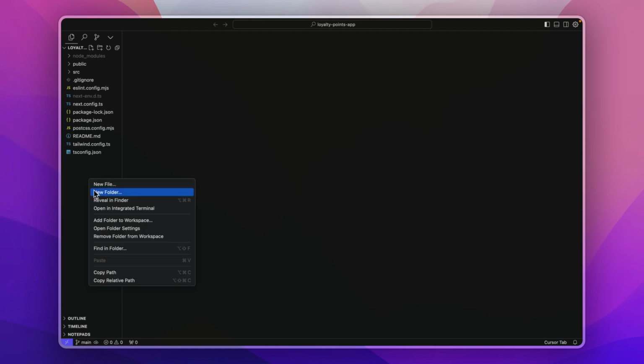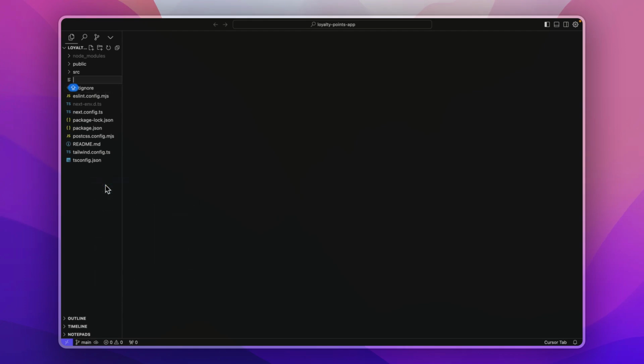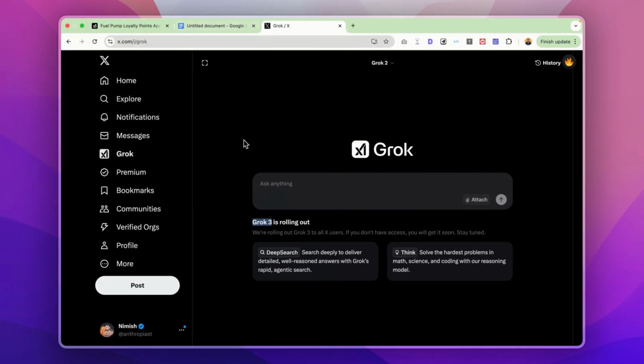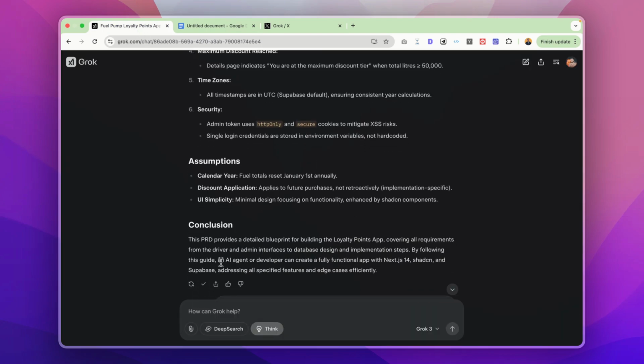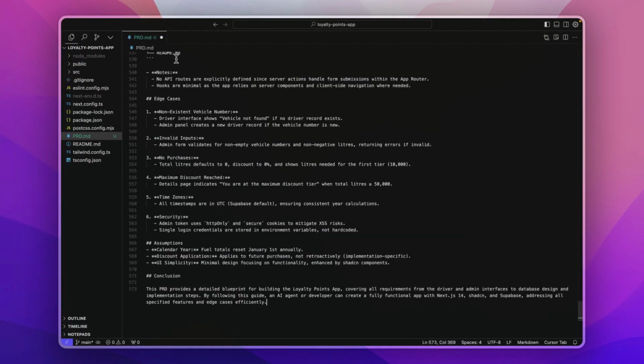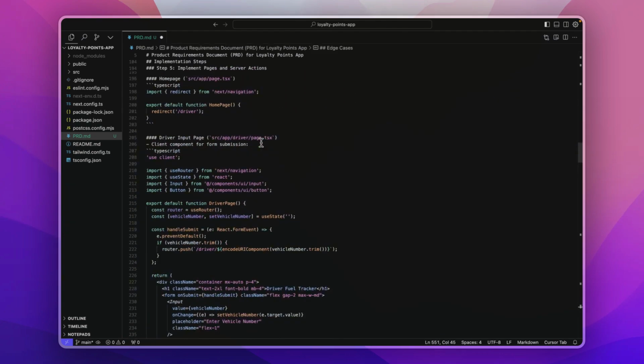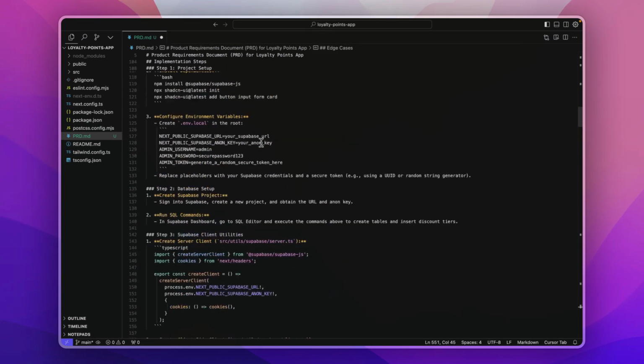And within this folder, I will create the prd.md file once again. I will call it prd.md. And in this file, I will paste the entire PRD that I generated with Grok earlier. So I will just copy this again and I will paste this. And now we have completed the first sub-step of step 1. I will take a quick pause here.